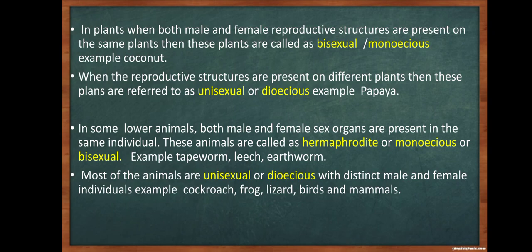In some lower animals, both male and female sex organs are present in the same individual. These animals are called hermaphrodite or monoecious or bisexual. Example, tapeworm, leech, earthworm. Most of the animals are unisexual or dioecious with distinct male and female individuals. Example, cockroach, frog, lizard, birds and mammals.